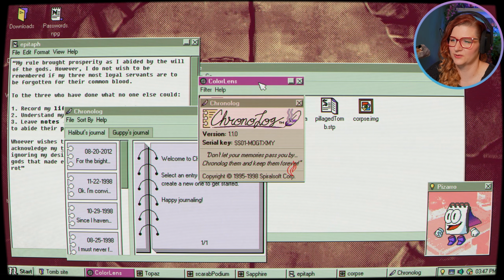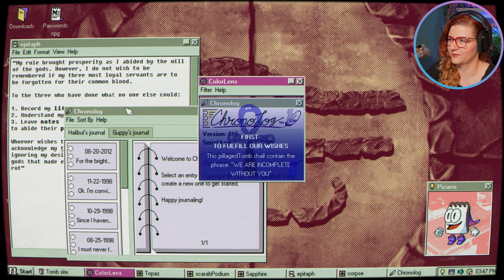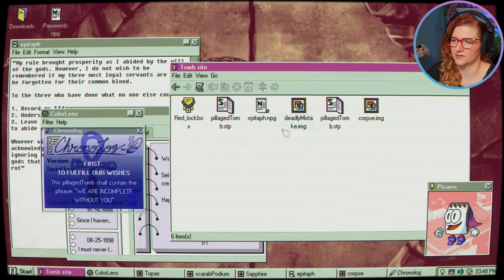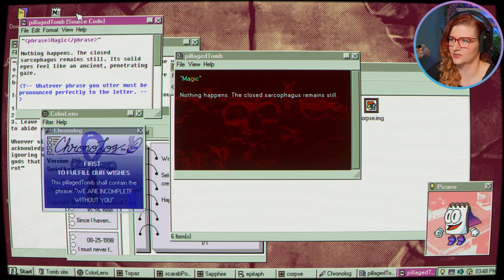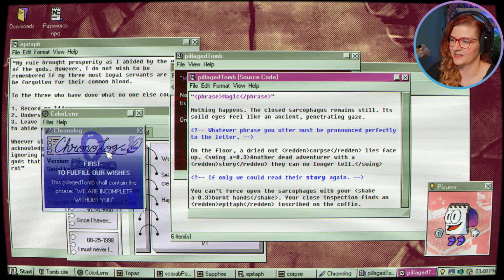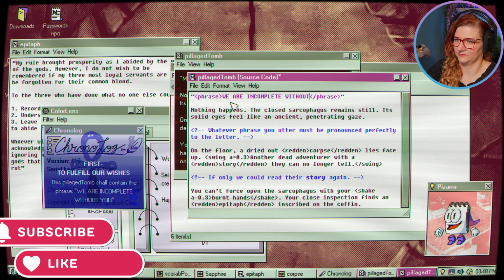Yes, and it has the blue symbol. So first, to fulfill our wishes, the Pillaged Tomb shall contain the phrase, we are incomplete without you. So that's the phrase we need to add to the story. So if we go back to the Pillaged Tomb, change the source code, and instead of my silly magic, we say, we are incomplete without you.